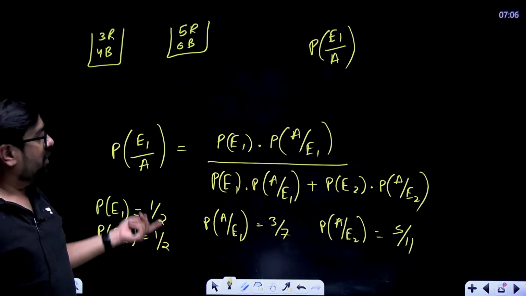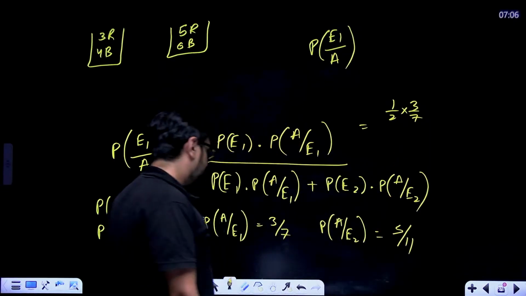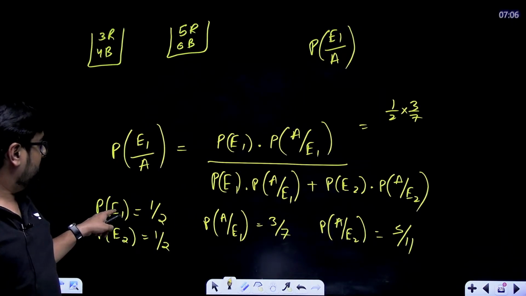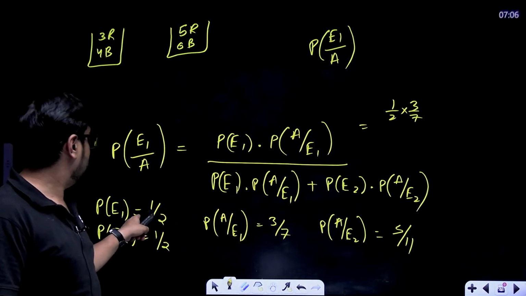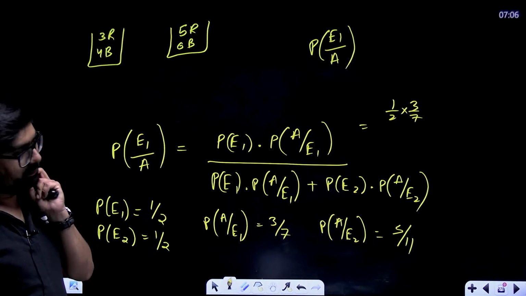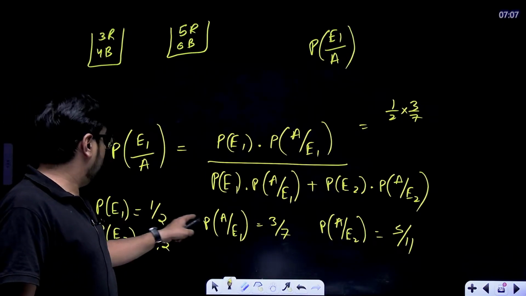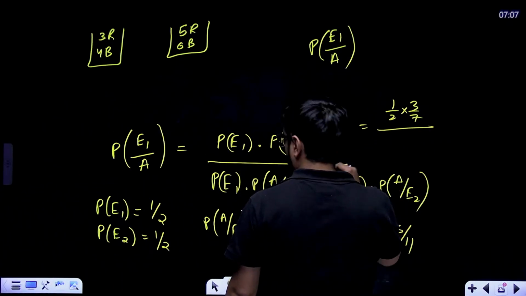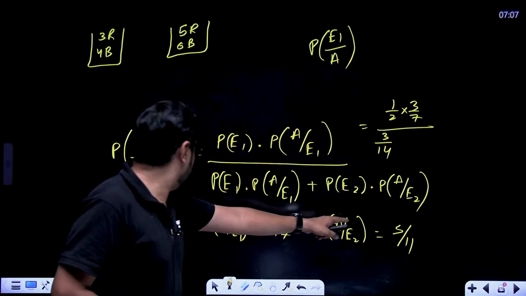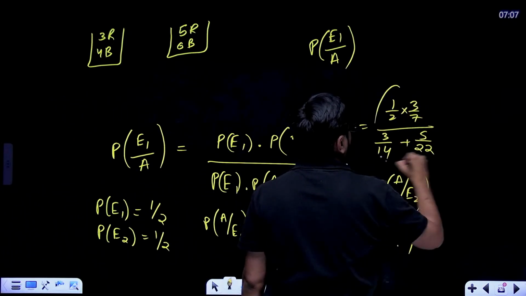Now we'll just put them in the formula. 1 by 2 multiplied with 3 by 7, divided by P of E1 multiplied with A given E1, so 1 by 2 into 3 by 7, so 3 by 14, plus P of E2 into this, so 5 by 22. 3 by 14 divided by 3 by 14 plus 5 by 22 will become your answer. That's it.